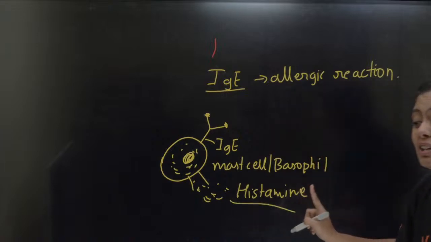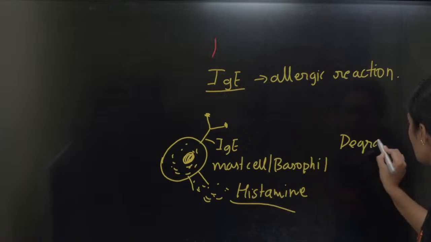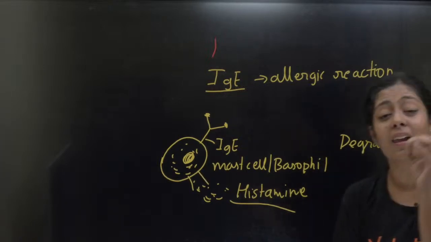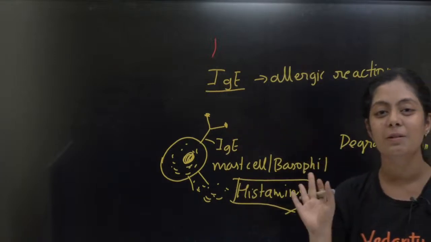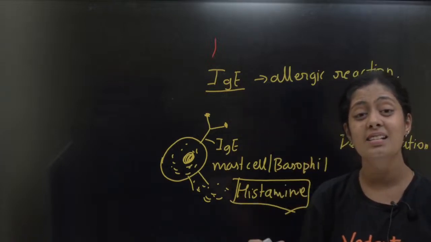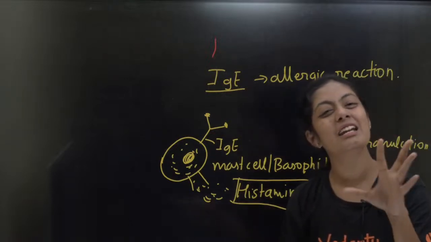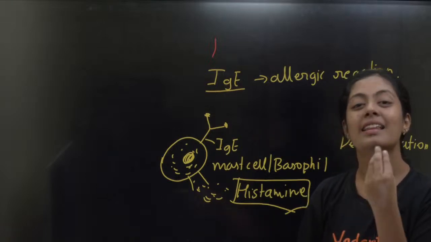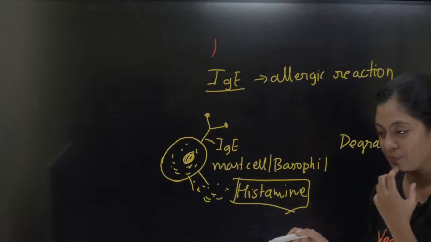This is also given in your syllabus. So it causes degranulation of mast cells, which releases allergic mediators. An important allergic mediator is histamine. That is why you have running nose, sneezing, coughing, irritation of eyes. All that happens because of histamine. Many of you must have heard: what treatment do they give when you have an allergy? Antihistamines. Tablets like cetirizine are nothing but antihistamine tablets. Histamine and serotonin, yes, both.